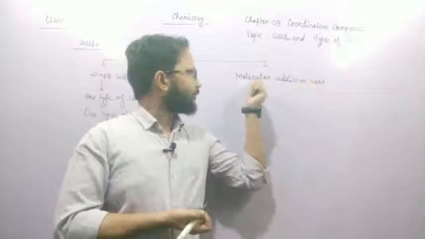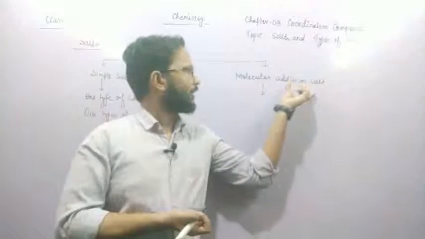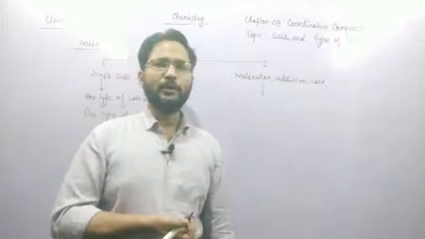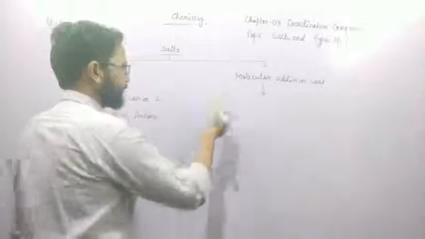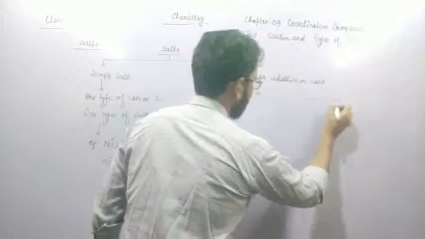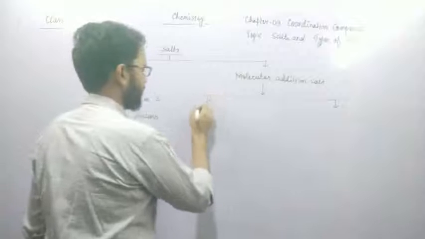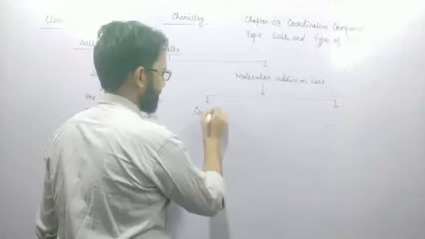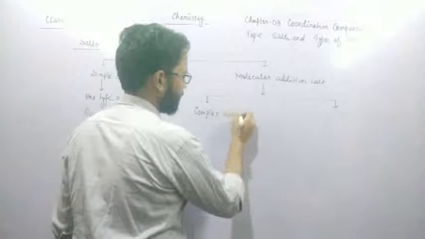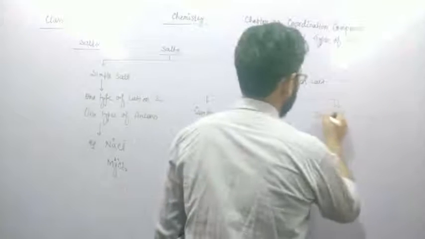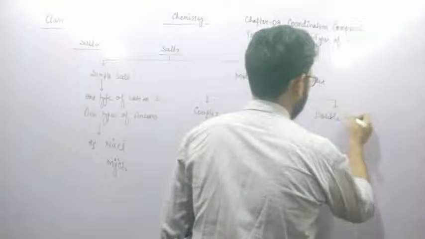Molecular addition salt means salt molecules formed by the addition of salts. So when molecules combine together to form a salt, it is called molecular addition salt. Molecular addition salt is further divided into two categories. First is complex salts, and second is double salts.